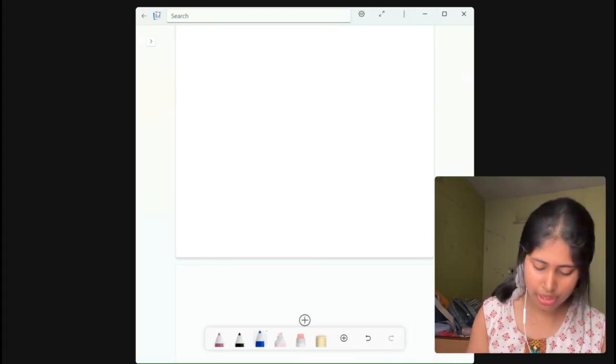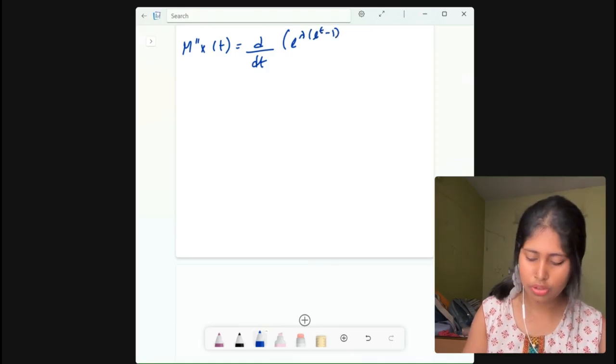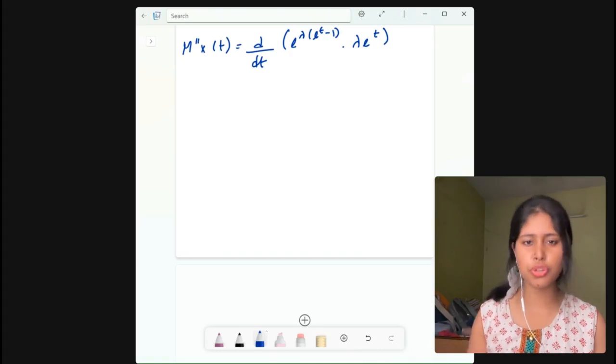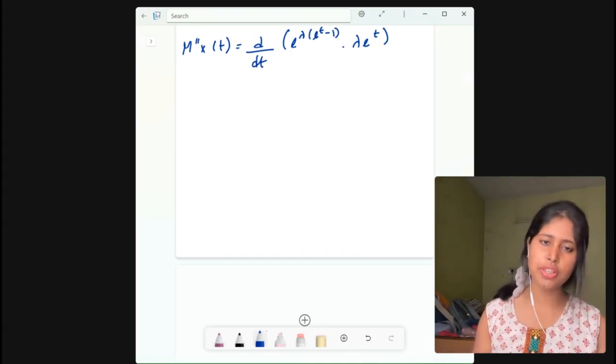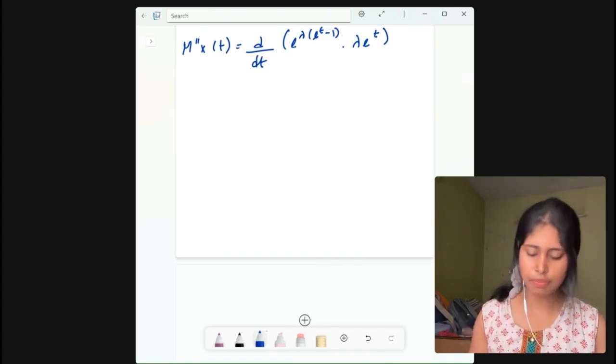Let us see. M double dash x t is equal to d by dt of e to the power lambda into e to the power t minus 1, dot lambda into e to the power t. Now, how will you approach this kind of problem? You're going to approach with the product rule. Okay, we have already studied the product rule in our class 11 and 12, right? So let us do that.